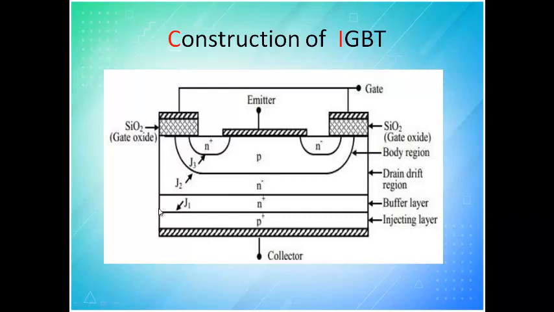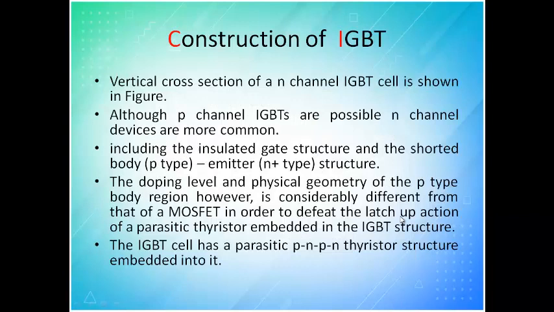Whereas when you see junction P and N, this N and this P is junction 1, this P and this N is junction 2, and this is junction 3. So that is the vertical cross section we have seen. Although a P channel IGBT is possible, N channel devices are more common. The reason is that when you go for P channel, inducing the charge is difficult as compared to N. So that is why we normally go with the N channel.